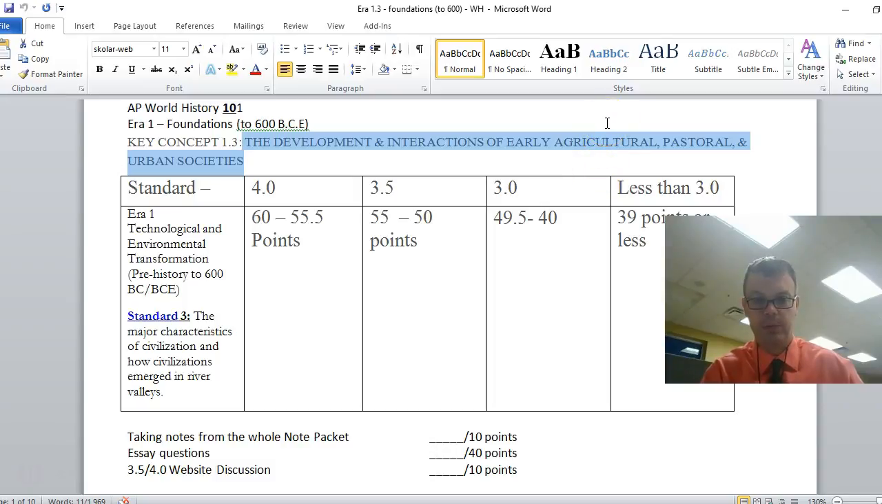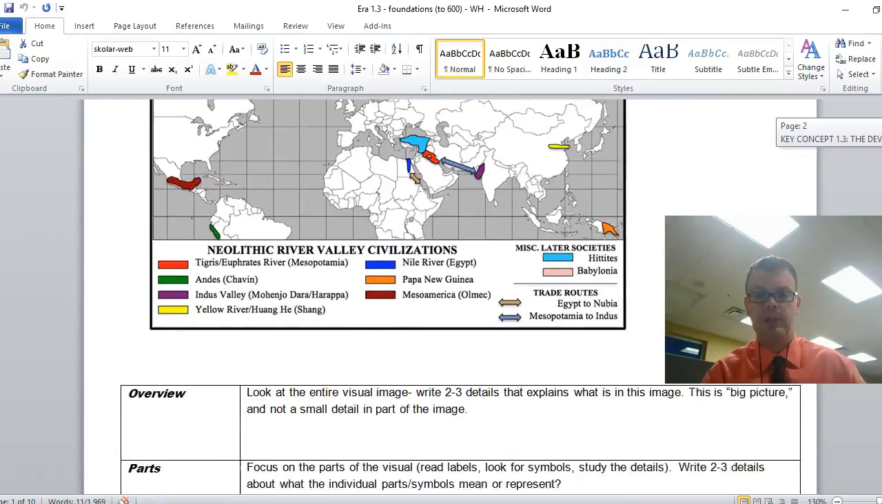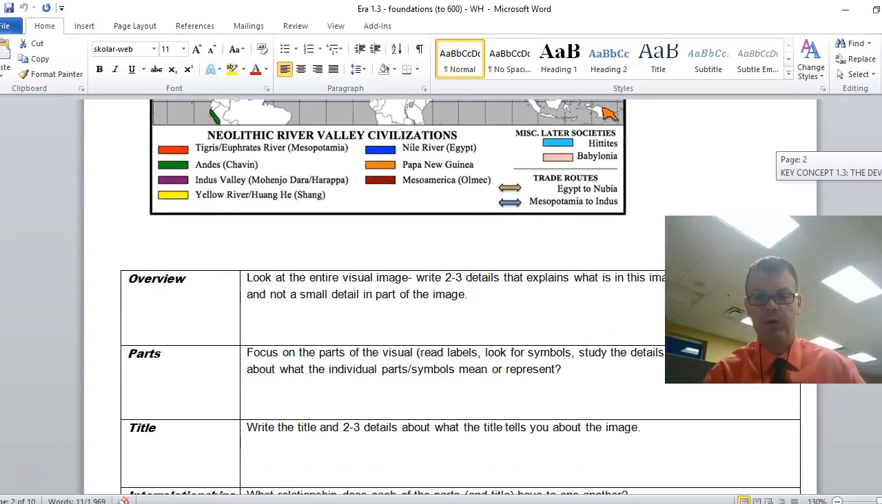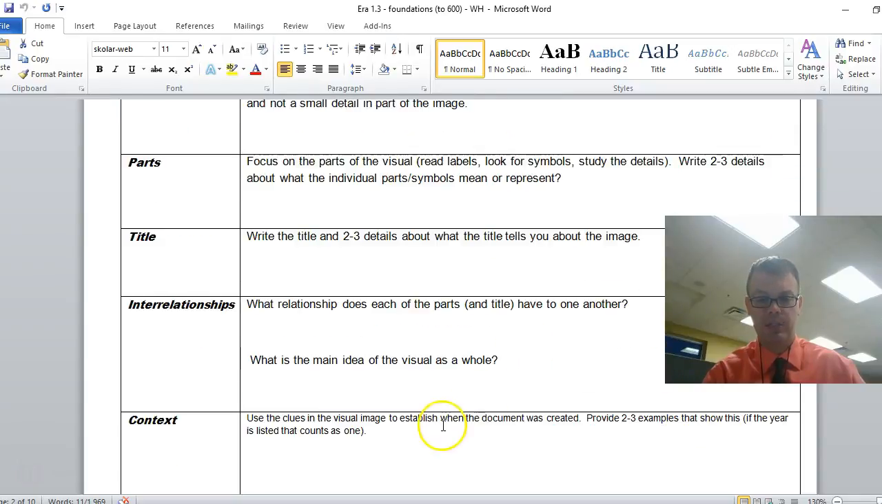Agriculture, farming. Pastoral, people who travel around with domesticated animals, that means animals that aren't wild, like goats, sheep, etc., use their fur, milk, eat them and stuff. And urban societies are cities. So, how farming, pastoral people started, urban societies, and how they interacted and developed. How does this map show you how early societies started farming, cities, and pastoral people who moved back and forth? How do we get that in our context?